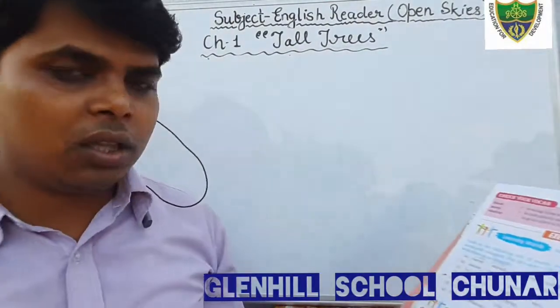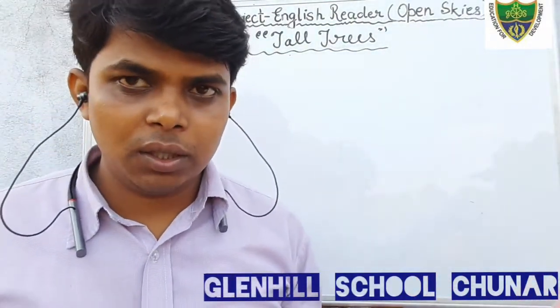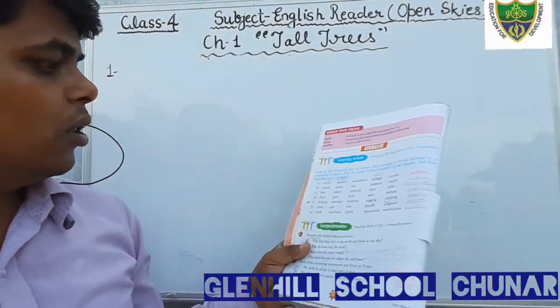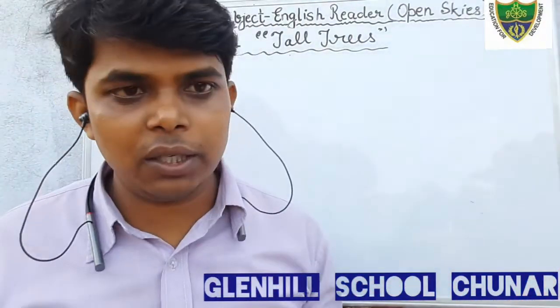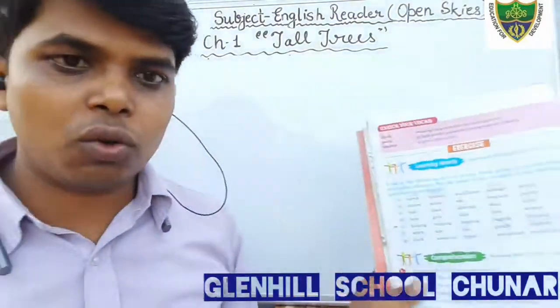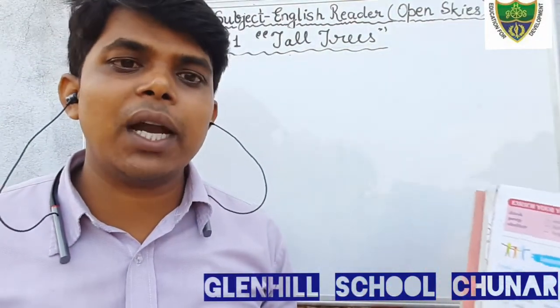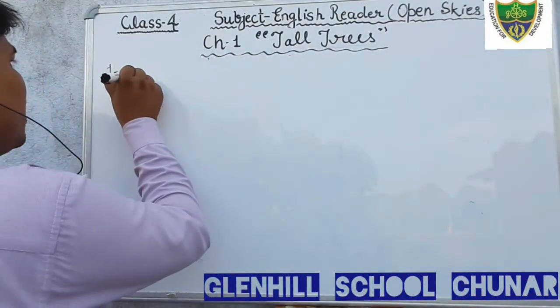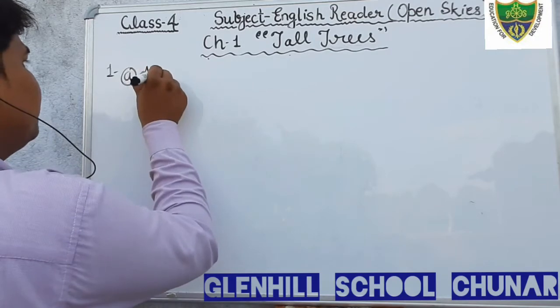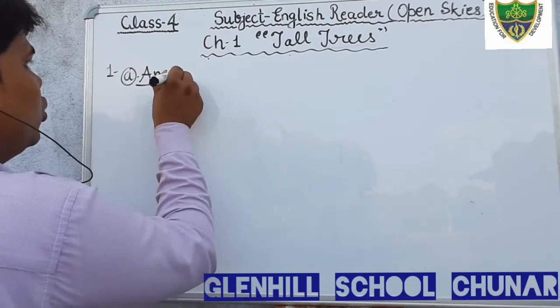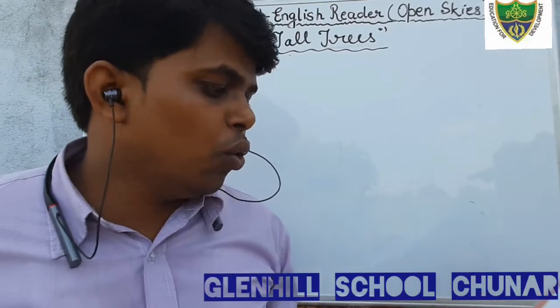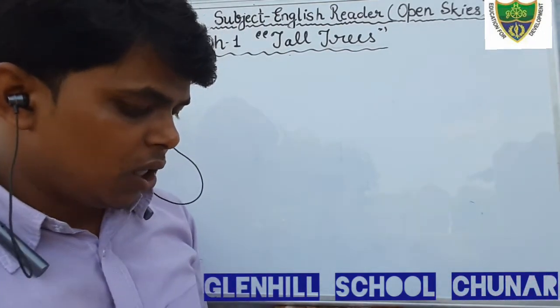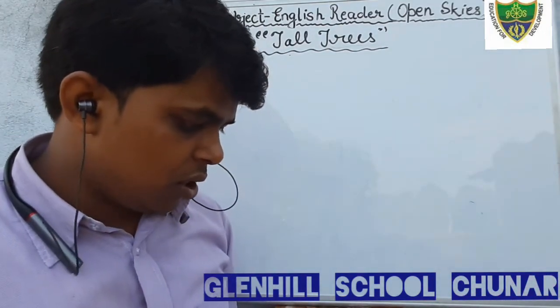So you will write the question from the book. I am going to write the answer on the board, and after writing the question you will write the answer in your copy. Students, first you will write the question from your book, then you will write the answer from the board. I am going to write the answer first. The question is: who has their feet in the earth and head in the sky? Just write down the answer.